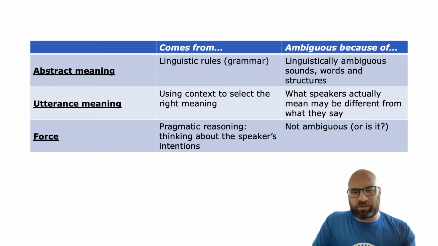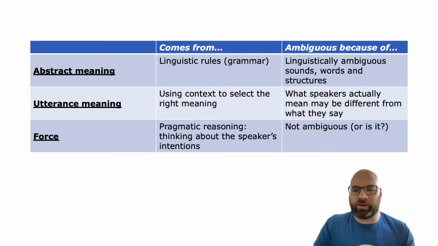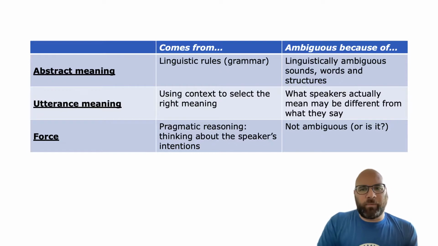But if I see a certain person say, I want Coke, then I see which person is saying it and I know which person the word I refers to. So that's figuring out the utterance meaning. But utterance meaning is still ambiguous because people don't always say exactly what they mean, just like we saw in the examples of Jonathan's letter to Mary in the bottle and other examples like that.